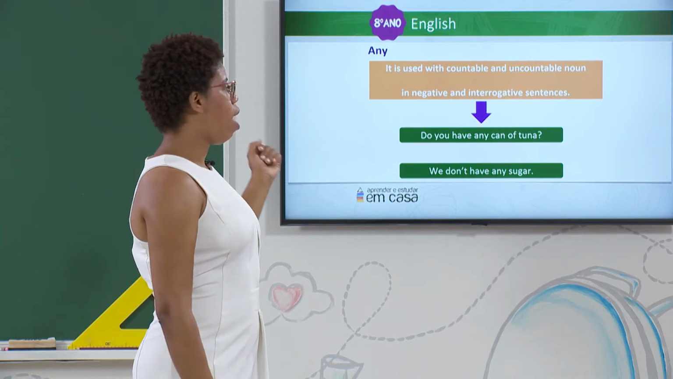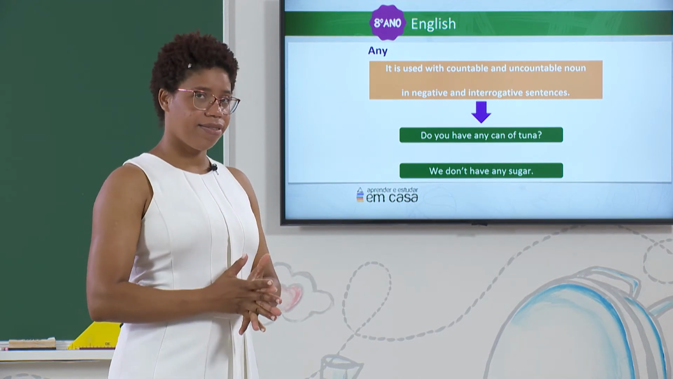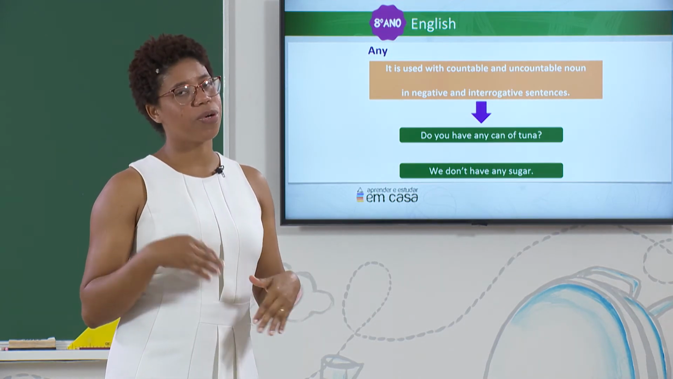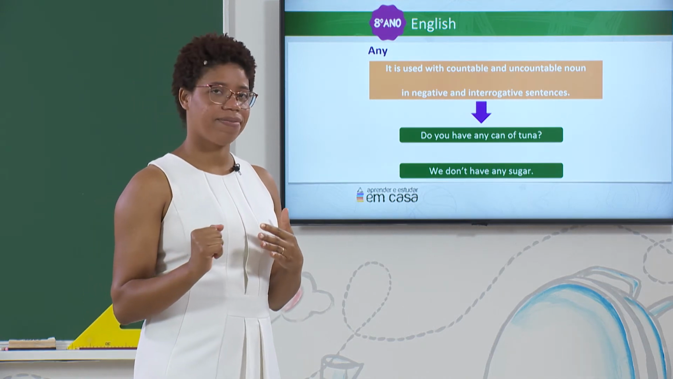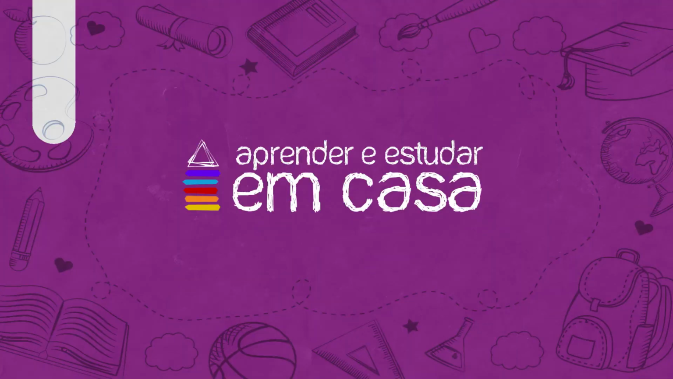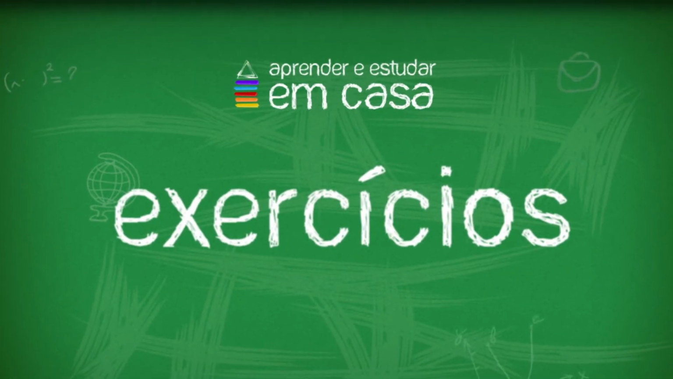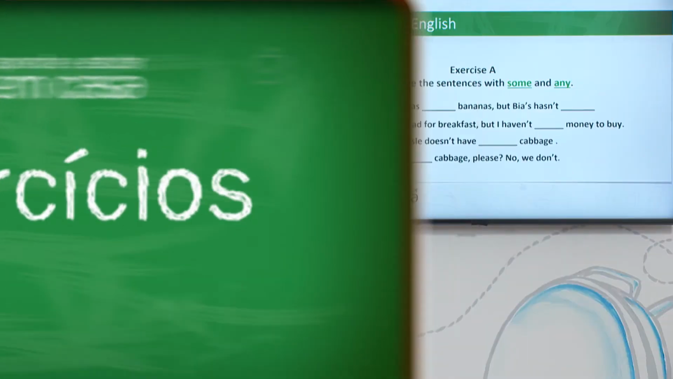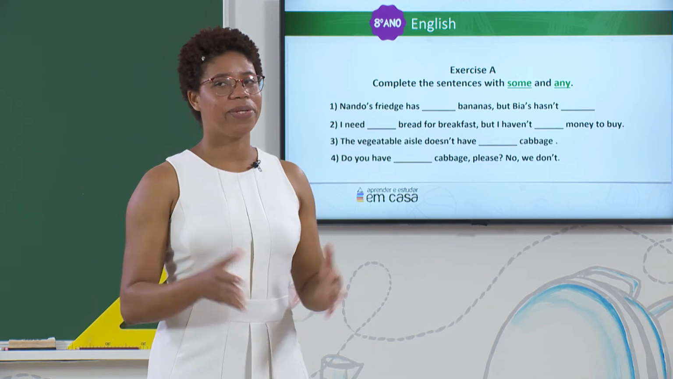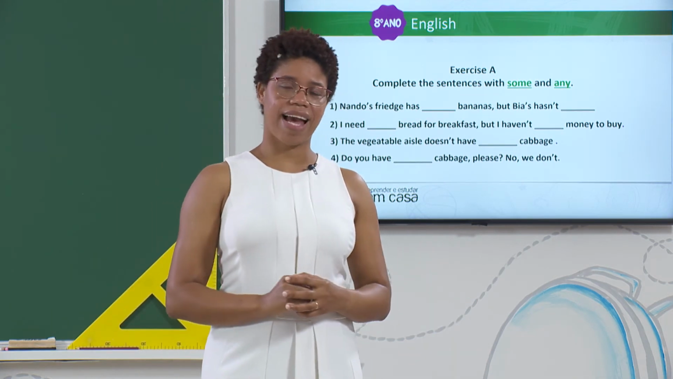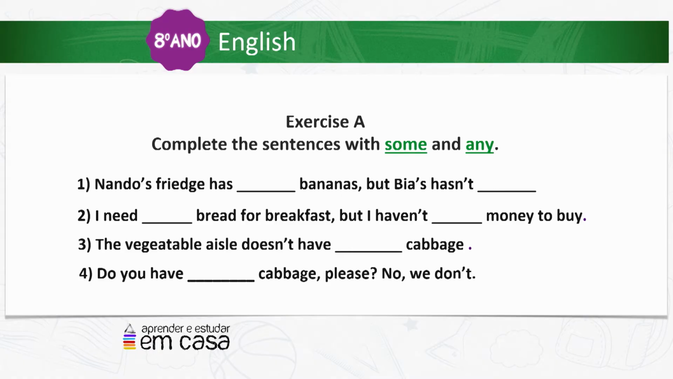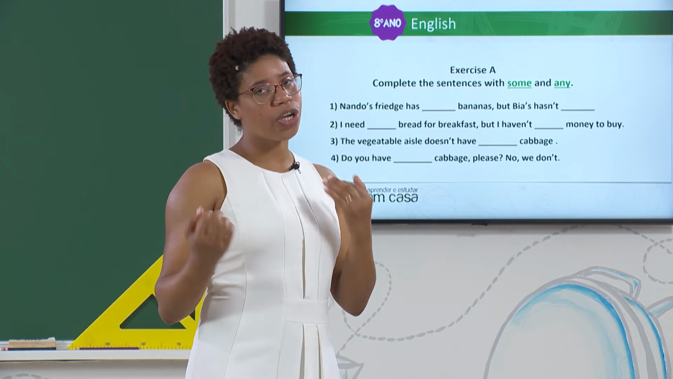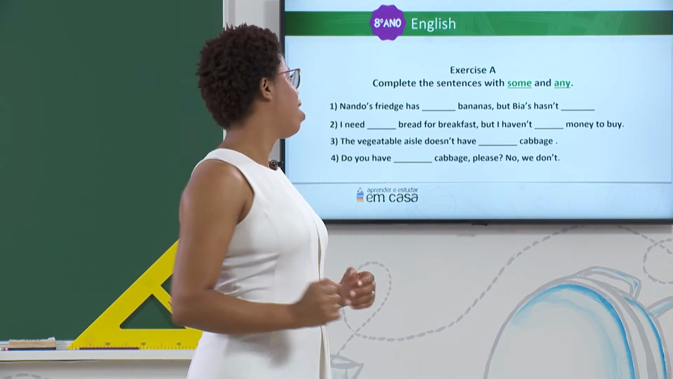So let's now do an exercise, right? To see if you are paying attention in the class. Let's go. Well, students, now we are going to do an exercise, okay? Exercise A, let's see what you have to do. Look at the board. You have to complete the sentences with some and any. We have talked about some and any a few minutes ago, and you are going to show me if you learned it or not. Let's see.